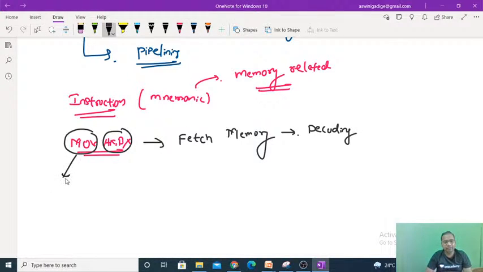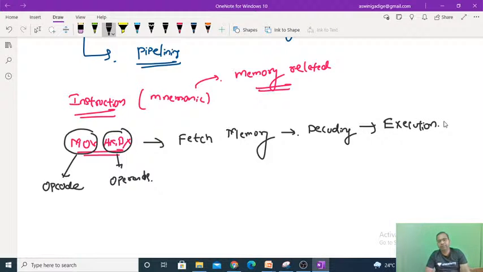In this instruction, MOV is the opcode, and AX, BX are the operands. Which type of operation has to be performed on the operands is decided by the opcode. That is called decoding, that means separating the opcode and the operands. After the decoding, next execution has to be done. After the execution, there will be the write back and memory stages.